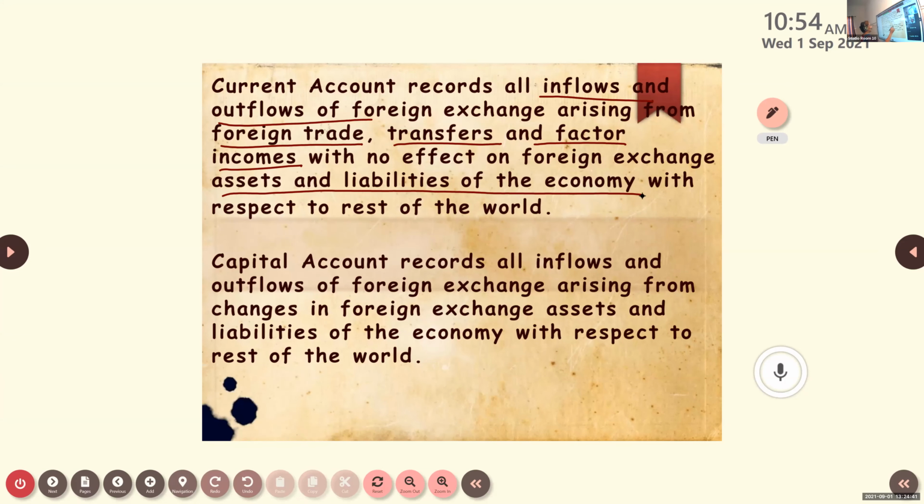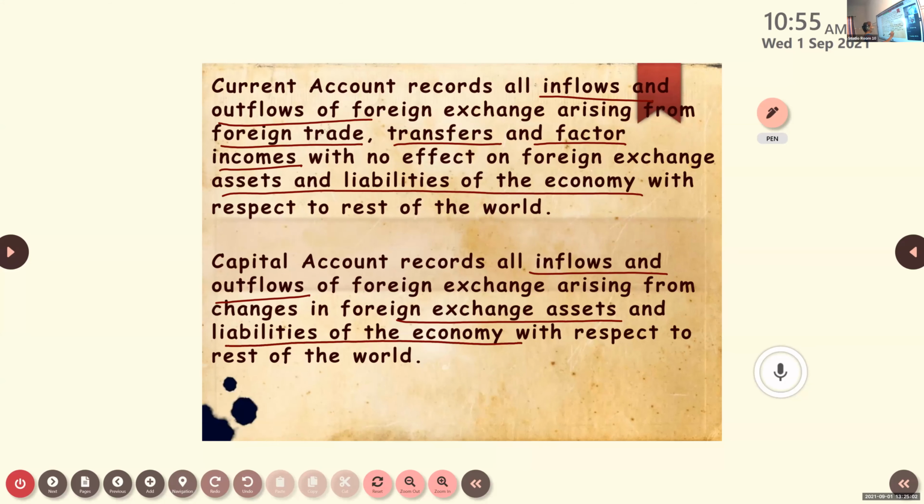Capital account, what all things will come? That also includes inflows and outflows arising mainly from capital receipts. At the same time, it will change the foreign exchange assets and the liabilities of the economy with respect to the world.